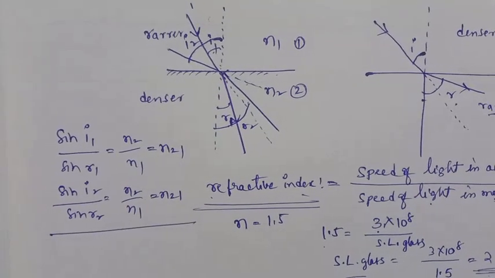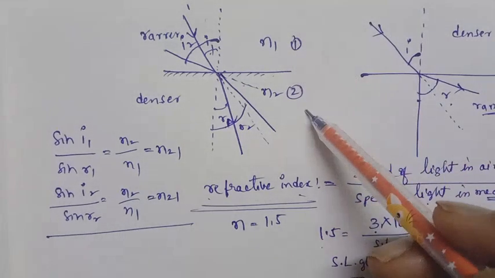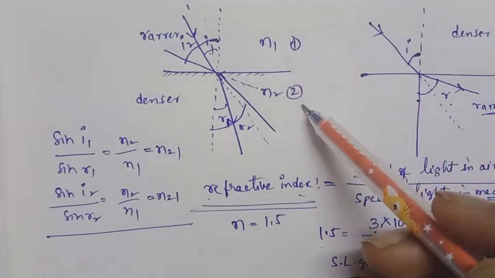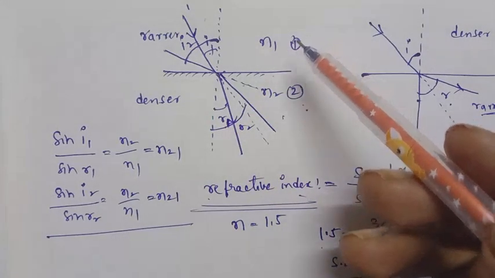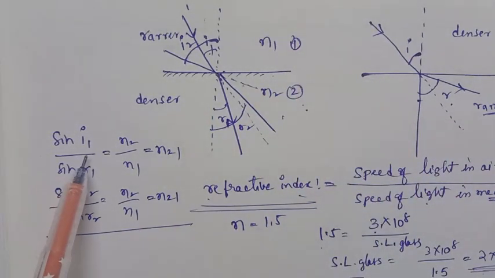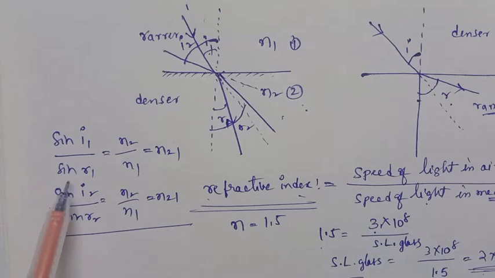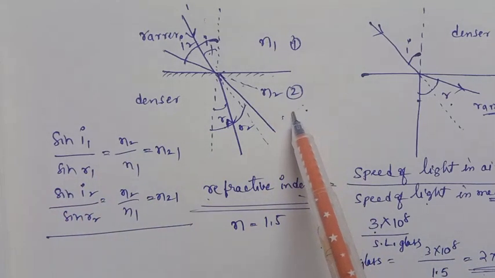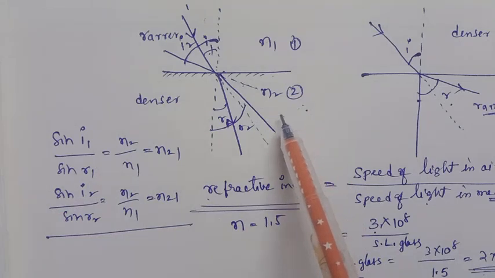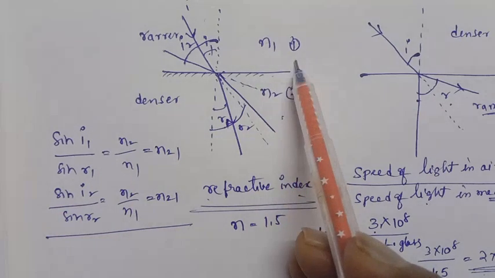So here the light rays are traveling from one medium to another medium, rarer medium to denser medium or denser medium to rarer medium, but the sine of the incident angle with the sine of the refraction angle is equal to the refractive index of the second medium with respect to the first medium.